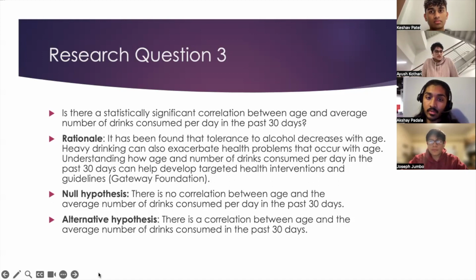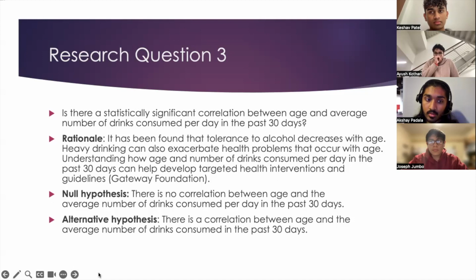So we want to see if there's a correlation between increasing age and the number of drinks that a person is consuming per day. The null hypothesis is that there is no correlation between age and the average number of drinks consumed per day in the past 30 days. And the alternative hypothesis is that there is a correlation between age and the average number of drinks consumed in the past 30 days.